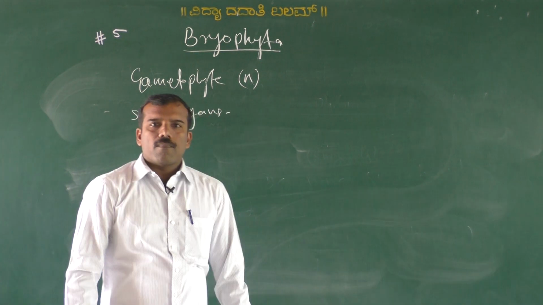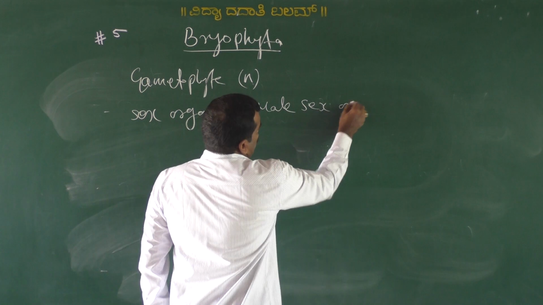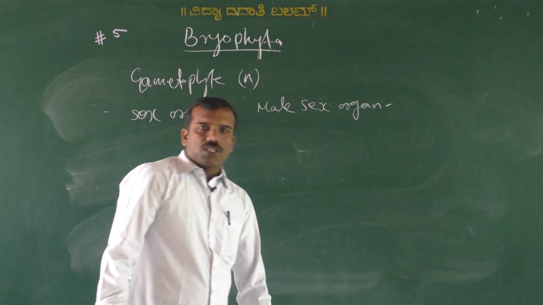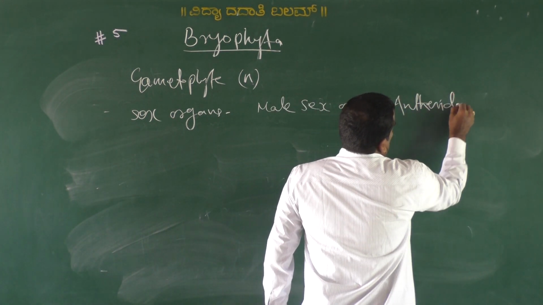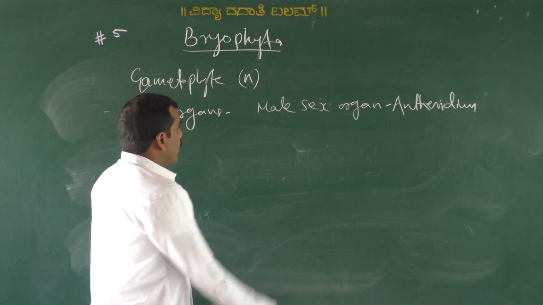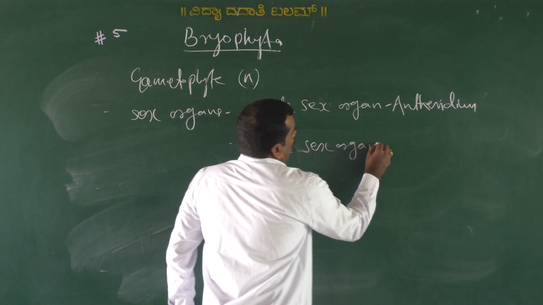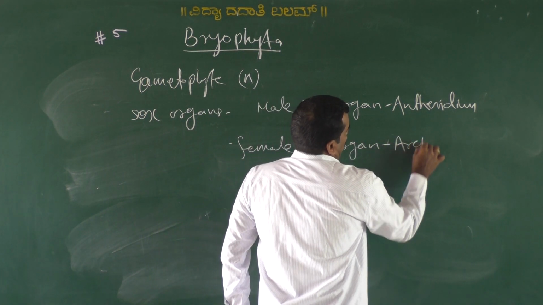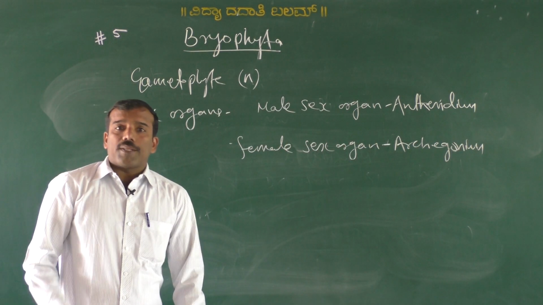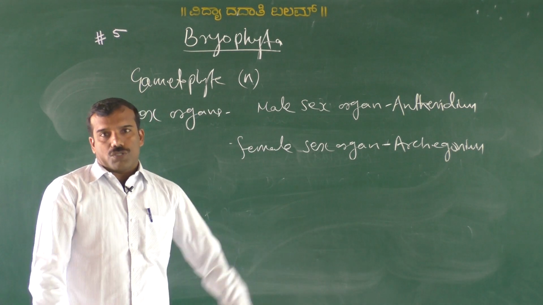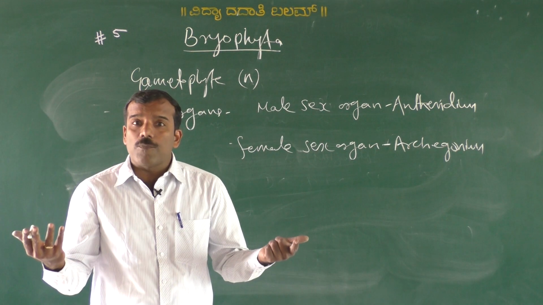Male sex organ is antheridium. Female sex organ is archegonium. Antheridium and archegonium are called sex organs. These sex organs are produced in the same thallus or maybe in different thalli.